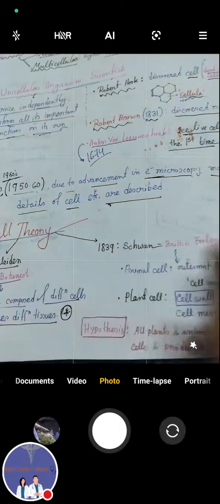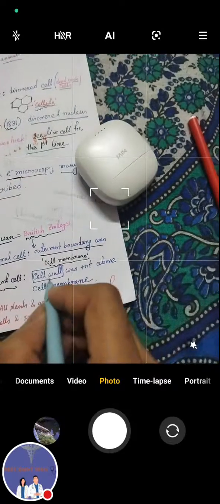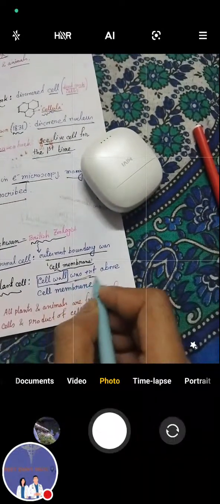Now talk about cell theory. In 1838, Schleiden, the German botanist, said that plants are composed of different cells that make different tissues. One year later, in 1839, Schwann, the British zoologist, worked on animal cells and plant cells. In the animal cell, the outermost boundary was the cell membrane, and in plants the cell wall was present above the cell membrane.